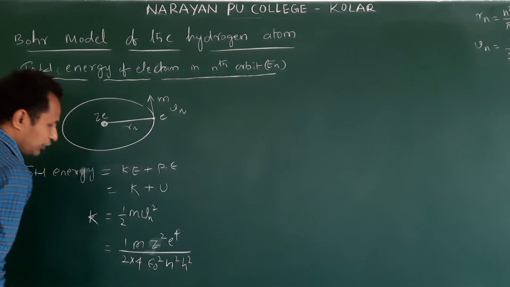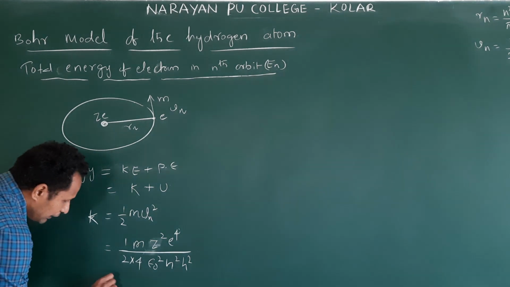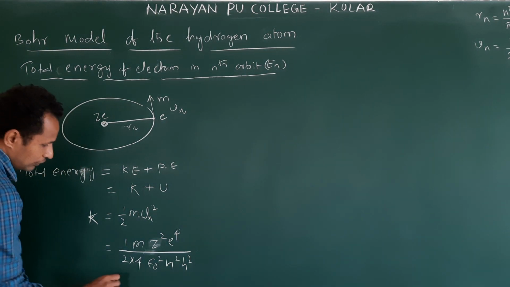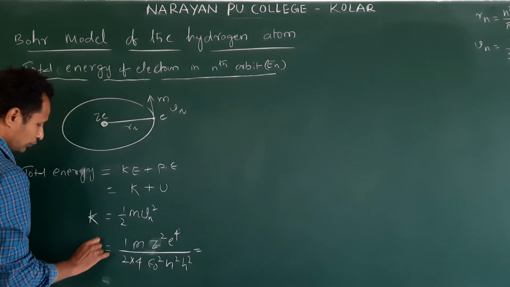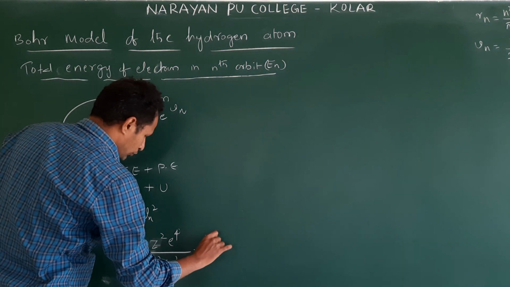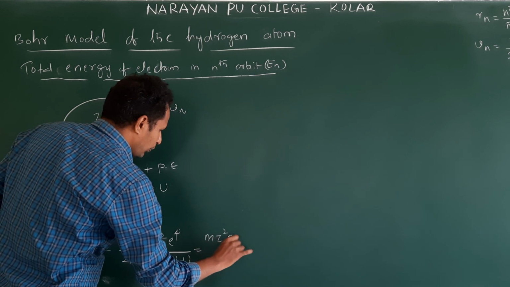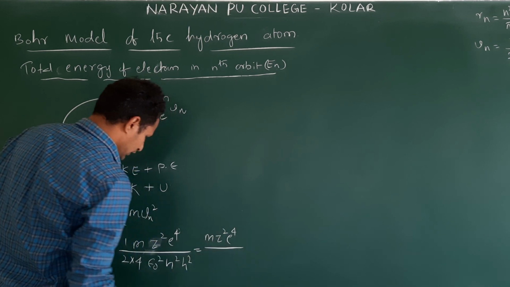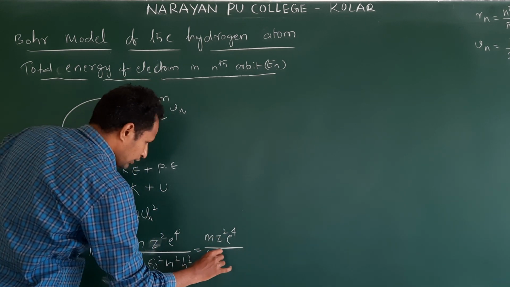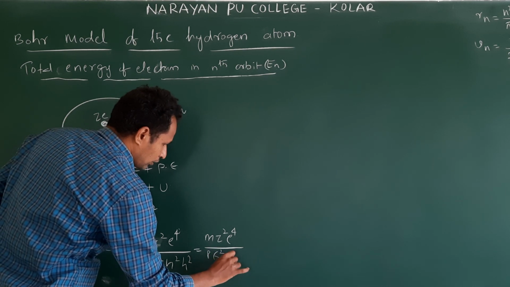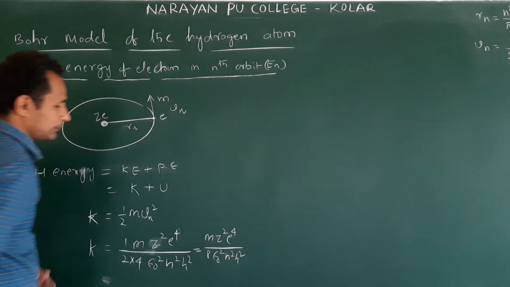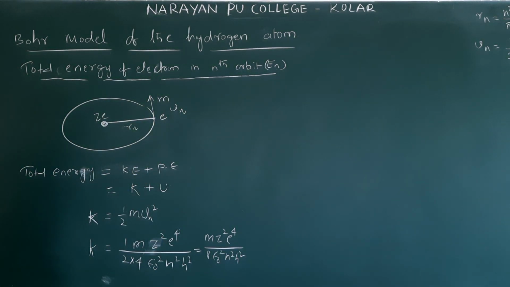So we can write K is equal to m Z square e power 4 by 8 epsilon naught square n square h square. Right? This is the kinetic energy.